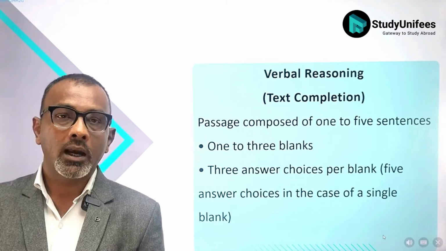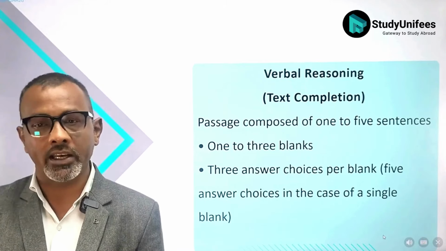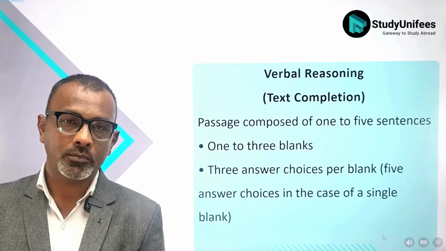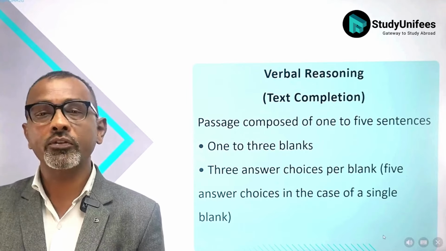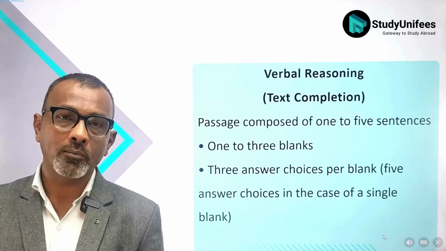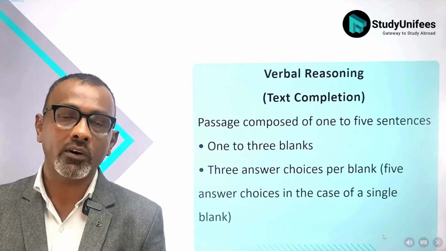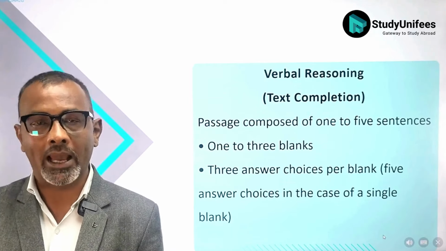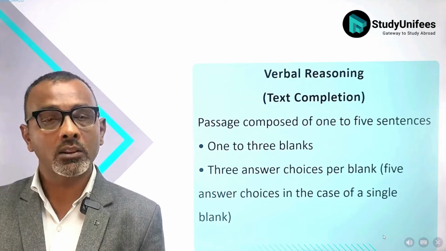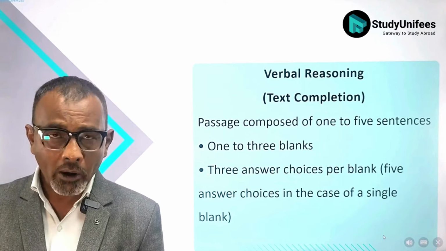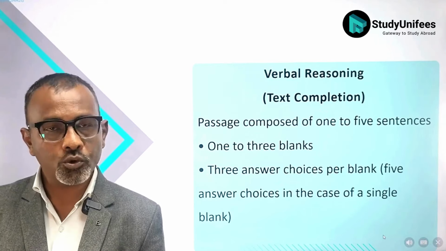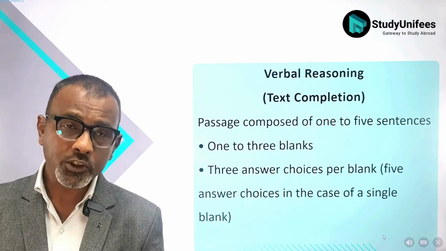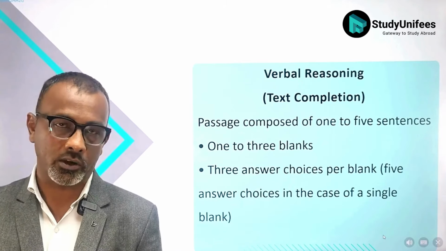Text completion has a prompt that is 1 to 5 sentences. This prompt could have 1, 2, or 3 blanks in it. If a prompt has only one blank, then 5 answer choices will be available for the blank. You have to identify the one correct answer. However, if a prompt has 2 or 3 blanks, each blank will correspond to 3 answer choices.